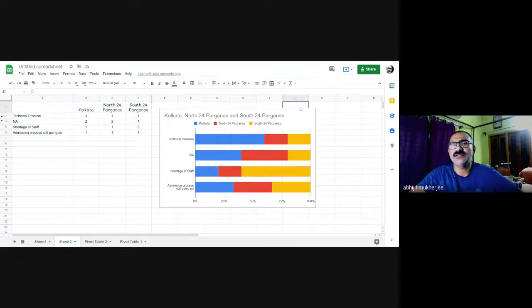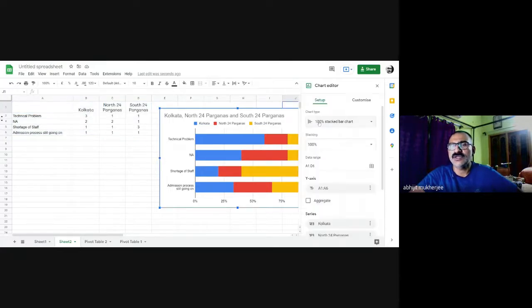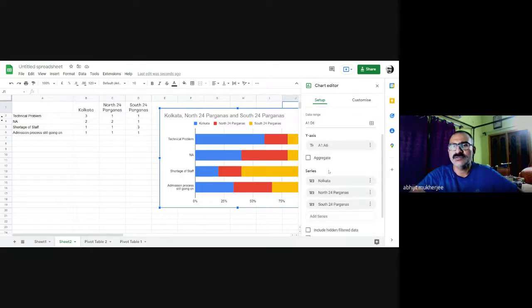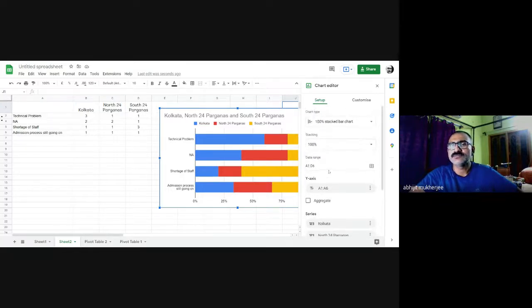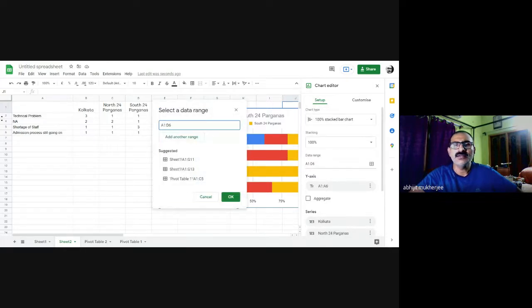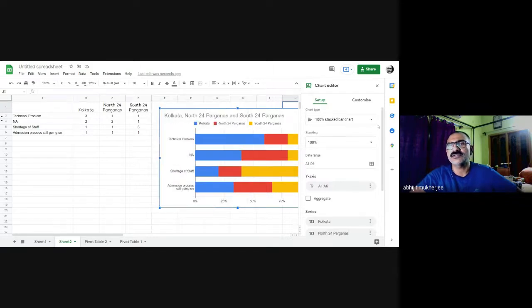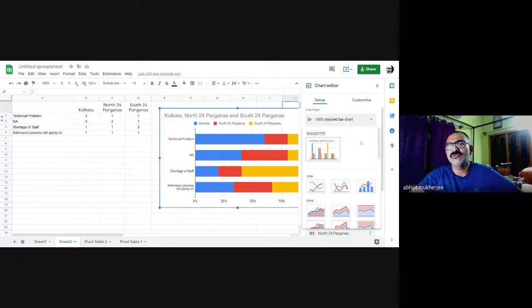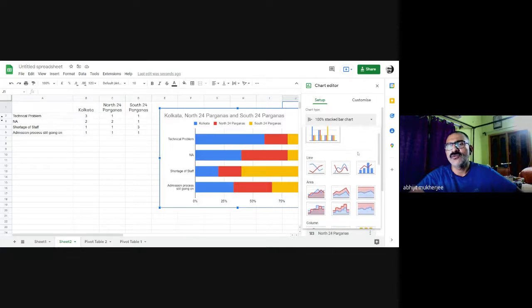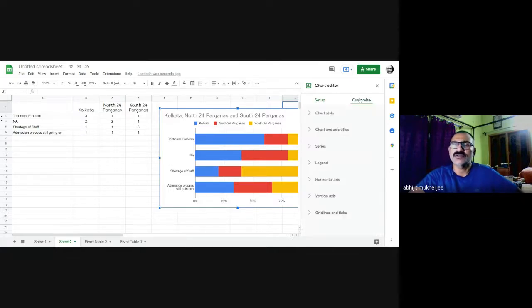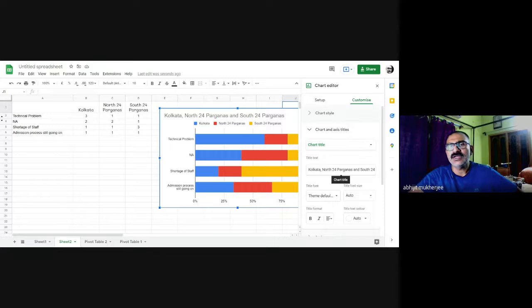Now I can do one more thing. Let me see if I can show it to you here. If I go to edit the chart, under customize, yes, I can change the names.